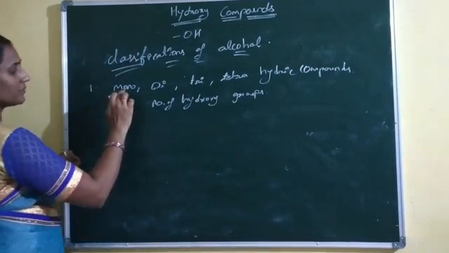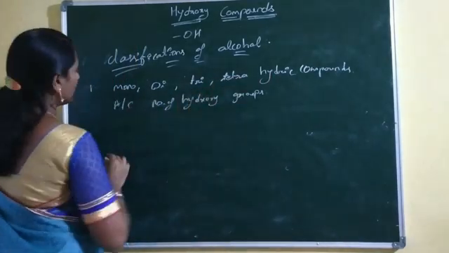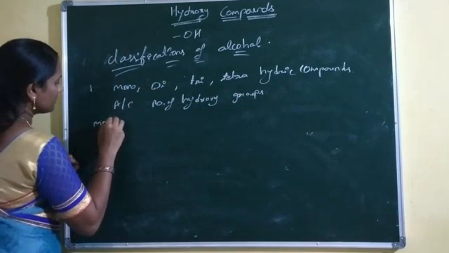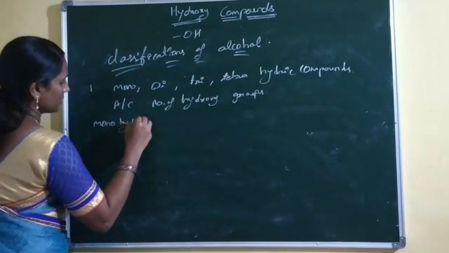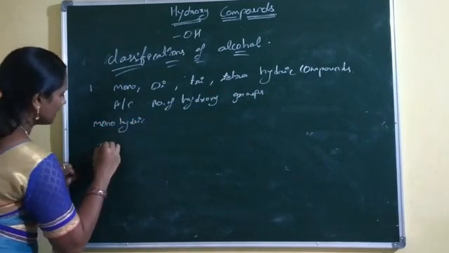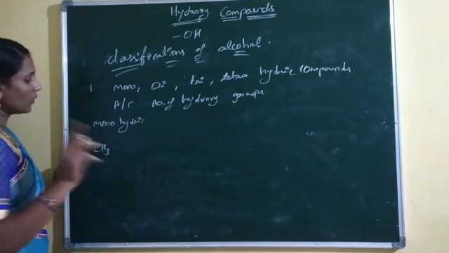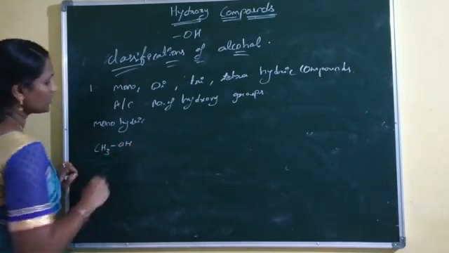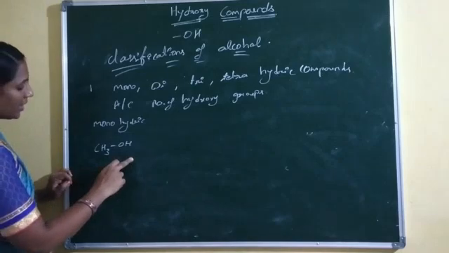Examples of mono, di, tri, tetrahydric compounds. First, monohydric compounds: compounds having only one hydroxy group are called monohydric compounds.